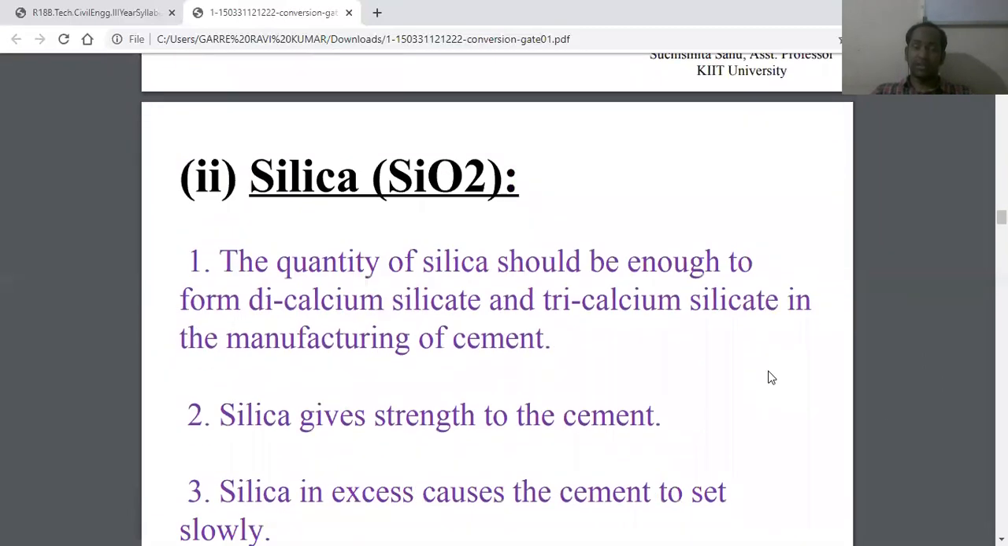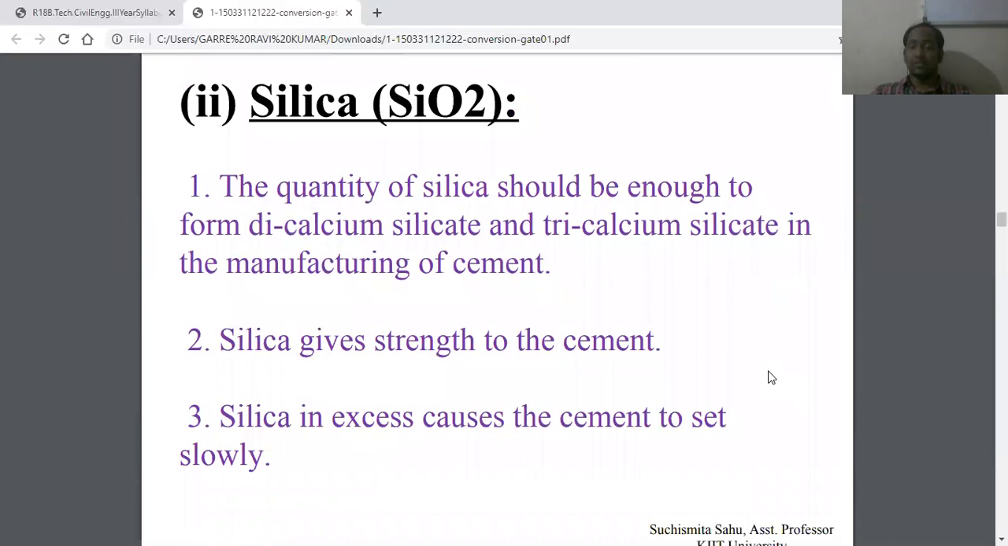The next component of cement is silica, SiO2. The quantity of silica should be enough to form dicalcium silicate and tricalcium silicate in the manufacturing of cement. You can see this in the hydration of cement, where cement and water undergo chemical reactions, and then these products, dicalcium silicate and tricalcium silicate, will be formed. Silica gives strength to cement. Silica in excess causes cement to set slowly. Understand now? So from this you can understand.